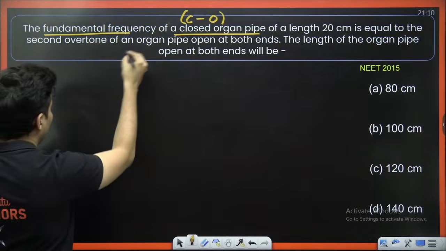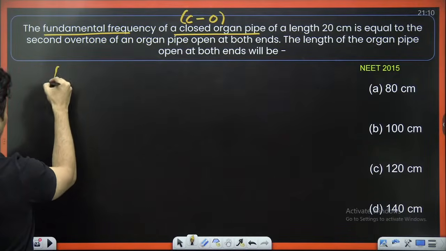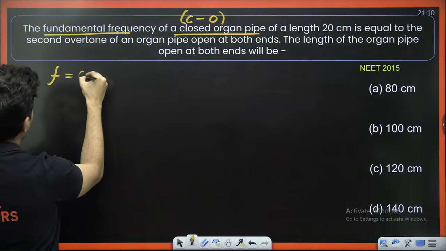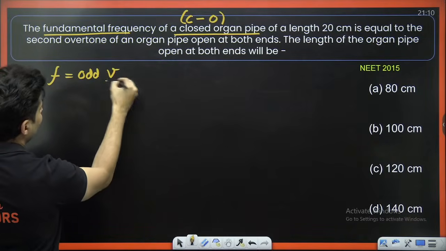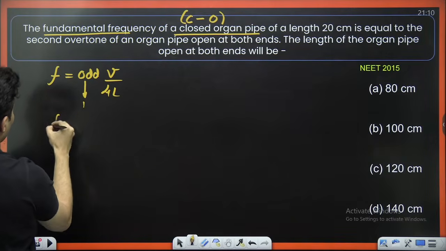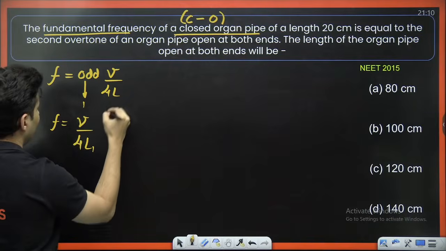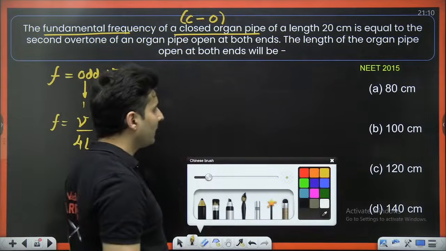Okay, so fundamental for a closed organ pipe means closed on one side, open on the other. The formula will be F is equal to odd times V by 4L. Because it is fundamental, the odd number should be 1. So F will be V by 4L. That's the first one.